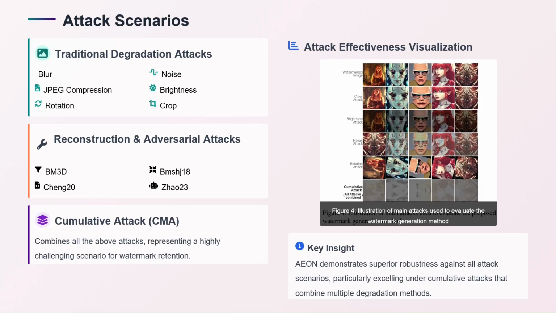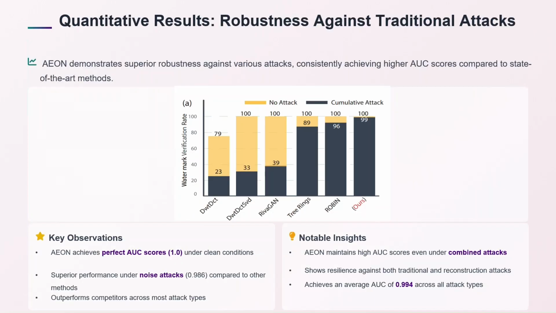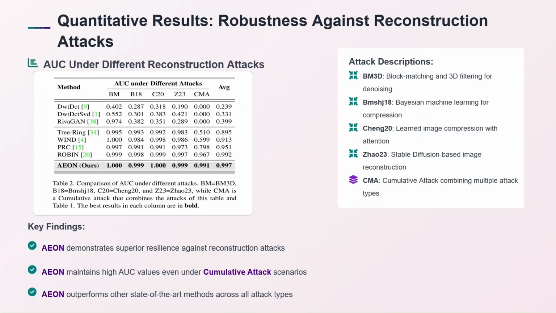Here, Ion shows robustness against all attacks as well as the cumulative attacks. Existing methods reduce their robustness when we test their models on the cumulative attack that we present, and this combined attack actually reduces the AUC by 94.4% on Robin, while our method retains robustness against that attack.